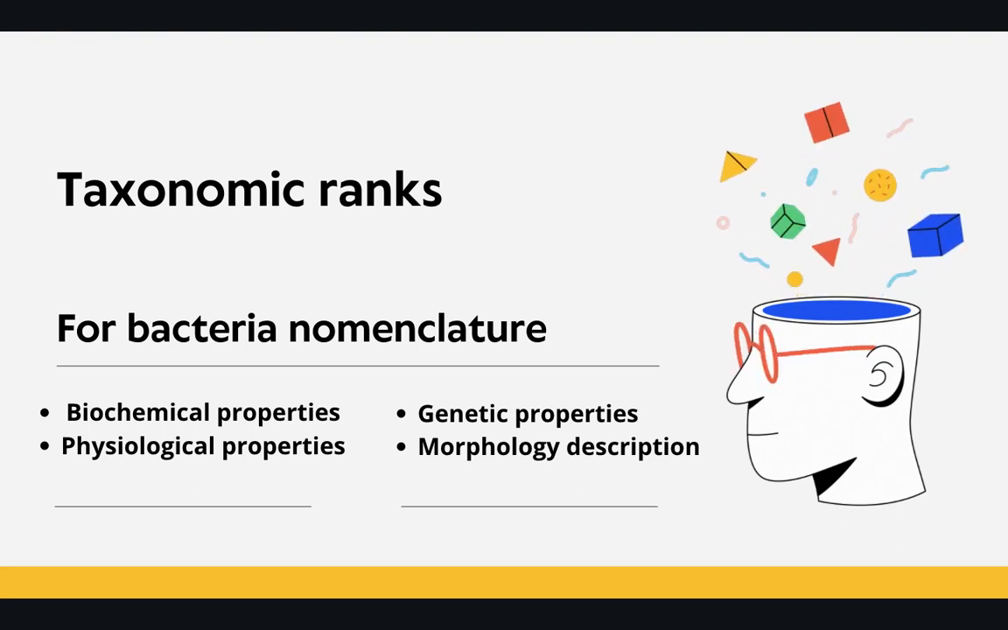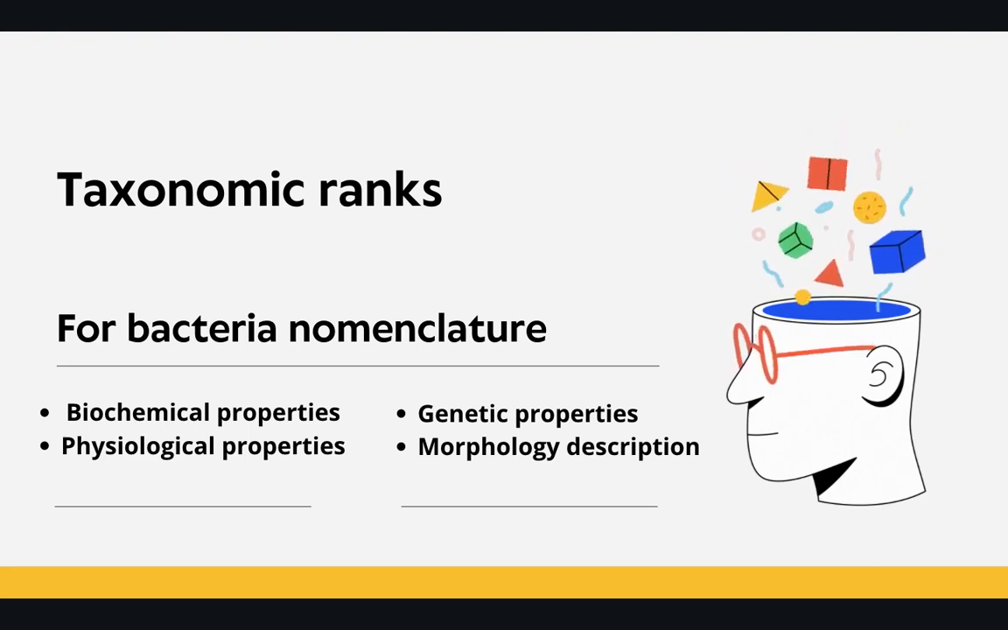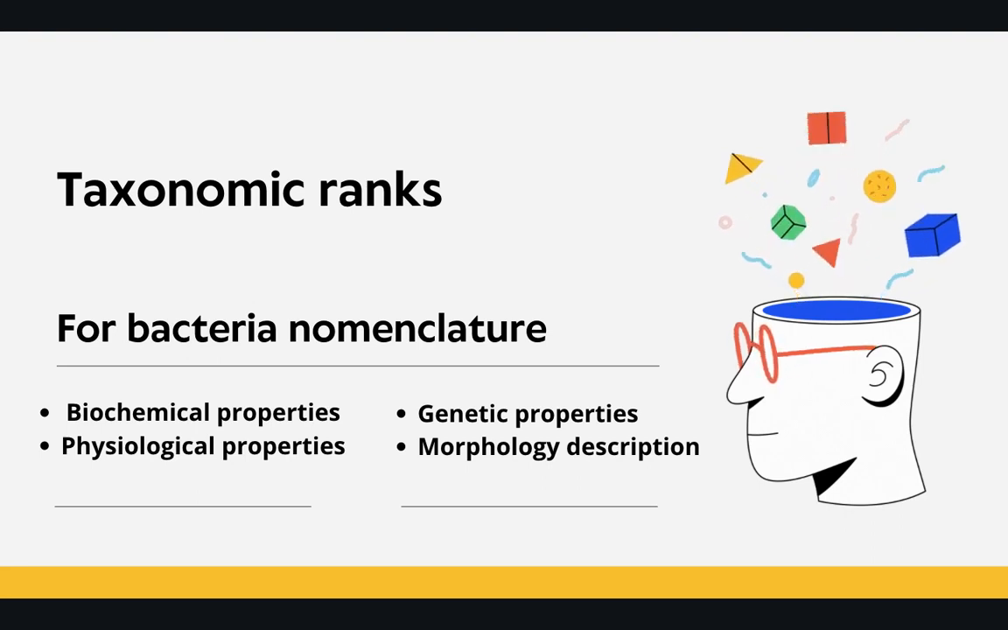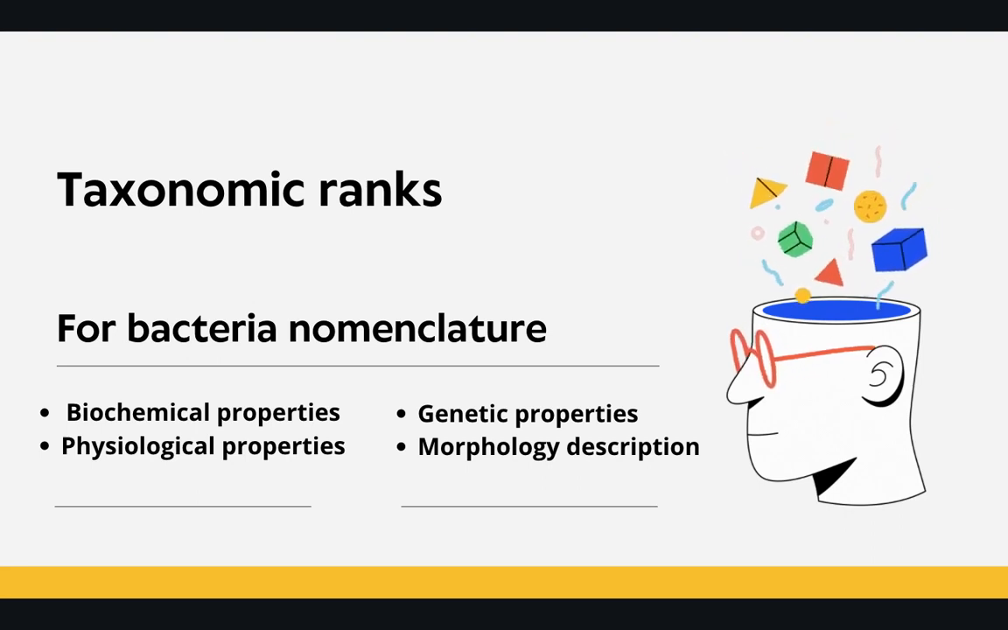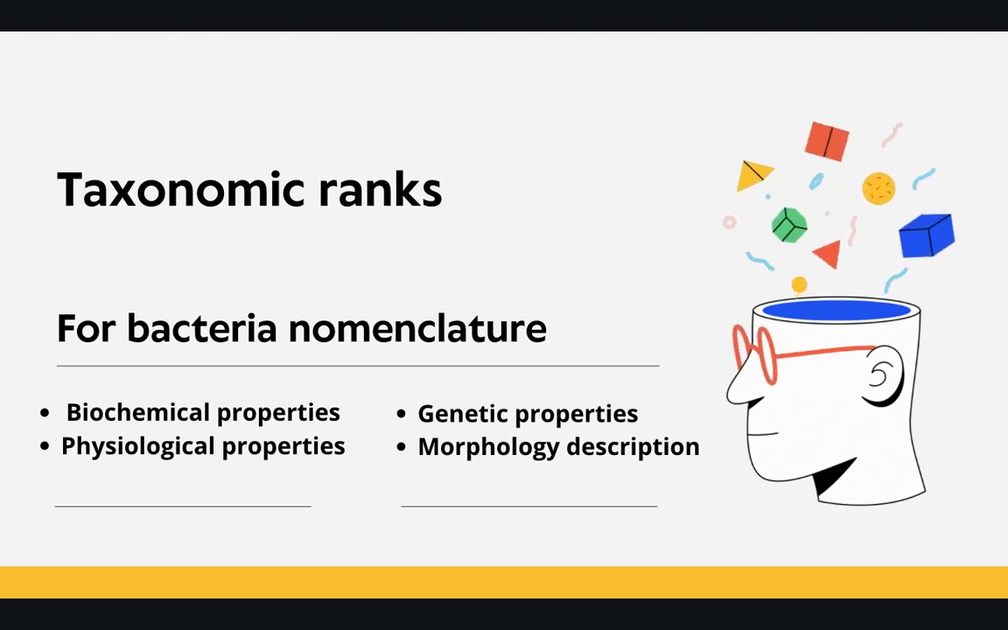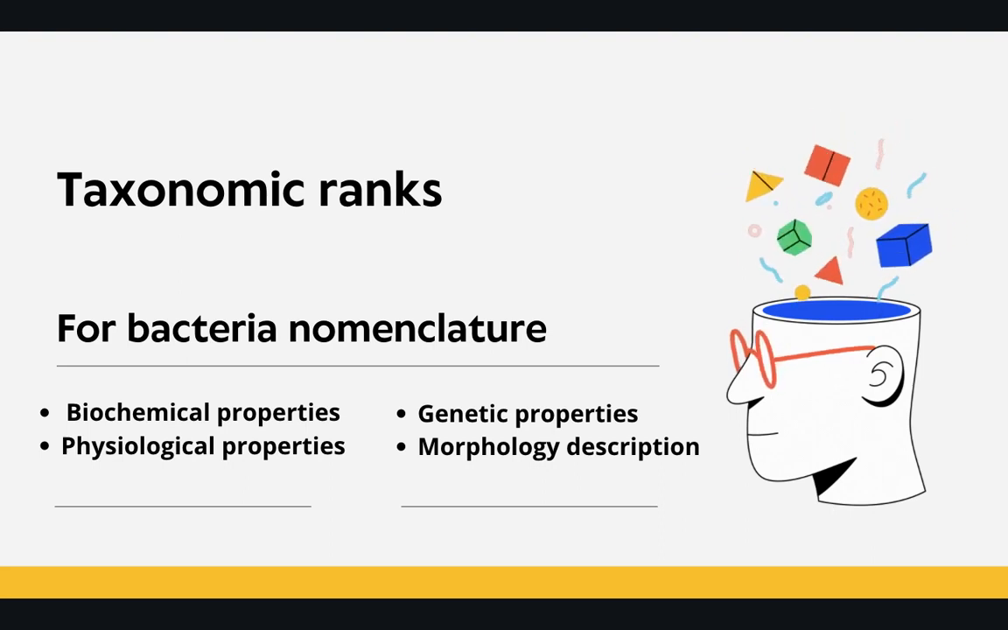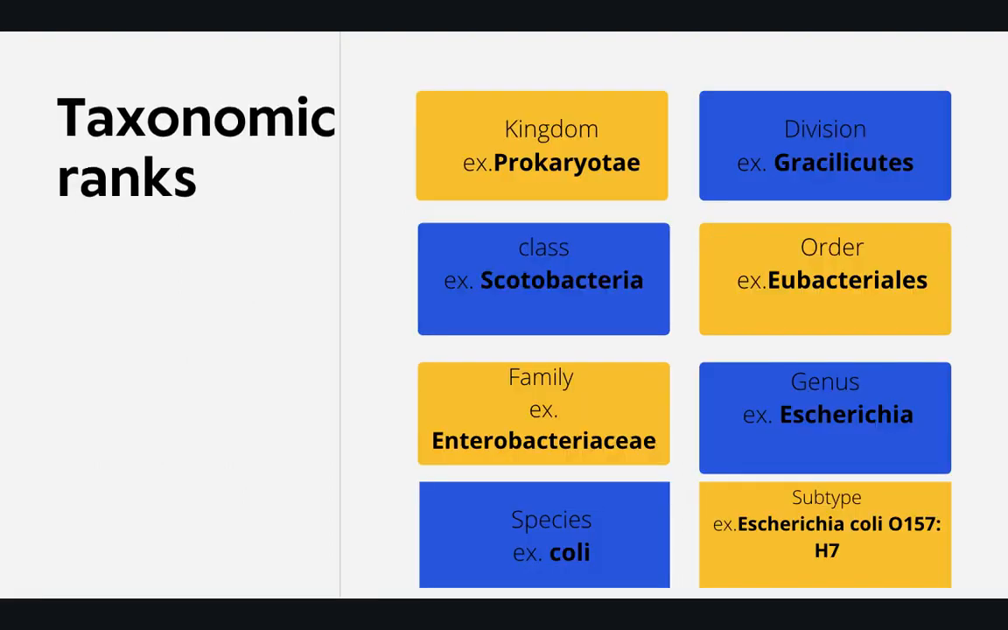So we have a group of criteria such as the biochemical properties or biochemical tests for the bacteria, the physiological properties, genetic properties, and also the morphological shapes of the bacteria. So let's start with the taxonomic ranks.